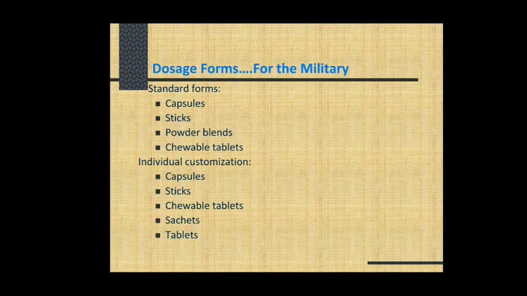Now as different standard forms of these probiotic foods, these probiotic strains may be available in capsule form, then sticks, powder blends, or chewable tablets. Specifically, these probiotic foods are also given to children whenever they suffer from diarrhea.